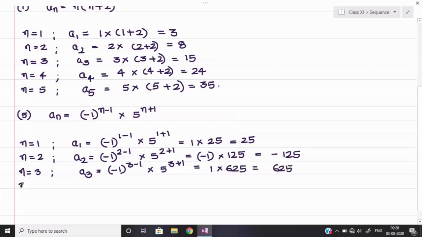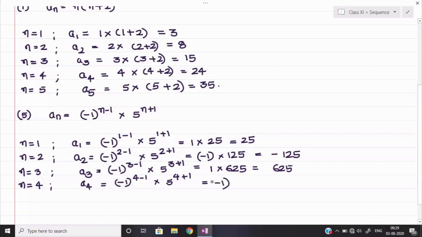Similarly, n is equal to 4. Now the calculation will become tougher. So let us see, a4 will be equal to minus 1 to the power 4 minus 1 into 5 to the power 4 plus 1. Okay, minus 1 to the power 4 minus 1 will remain 3, and minus 1 to the power 3 means it will remain minus 1.